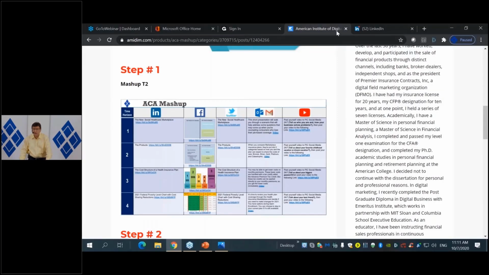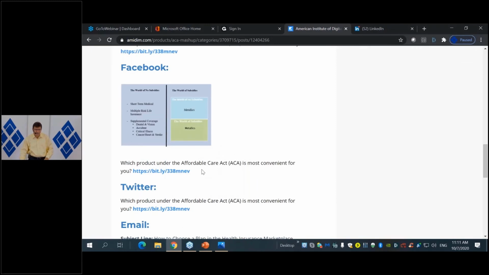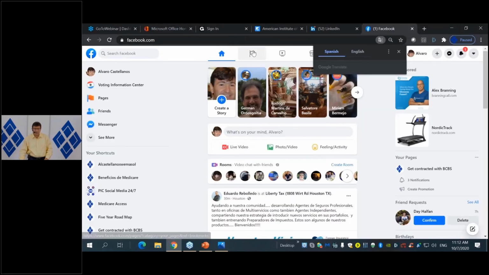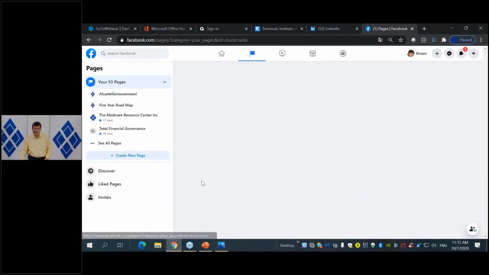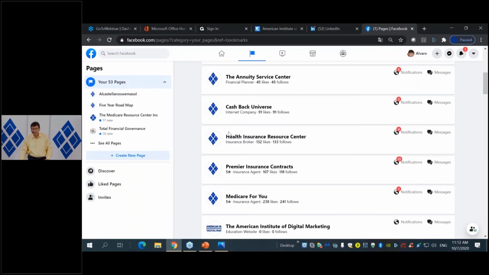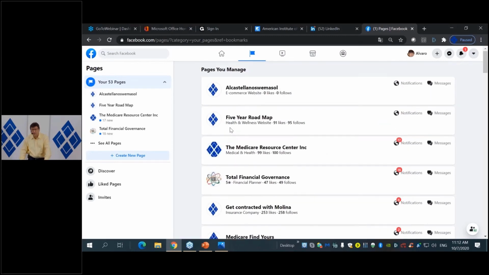First I'm going to copy and paste the image. Again, the same thing. This is my Facebook instructions here. I'm going to copy this and open my Facebook account. Remember, you always want to go immediately to your pages tab. In this case, I have 53 different pages for myself and some other people that I help with this process. So I have all these different landing pages.